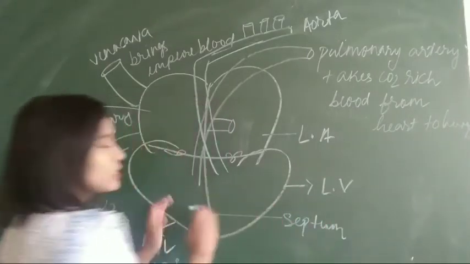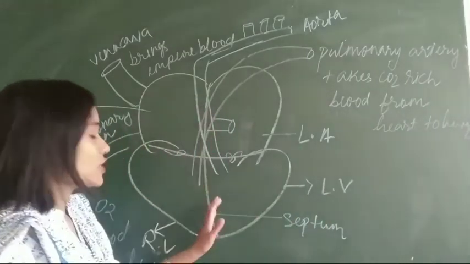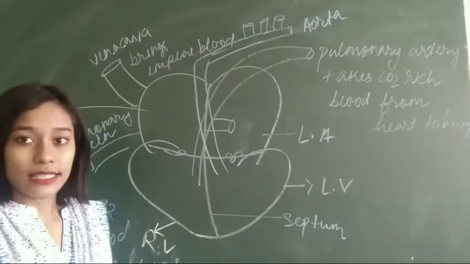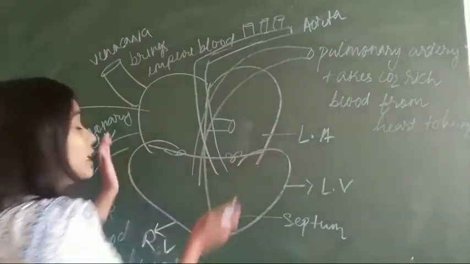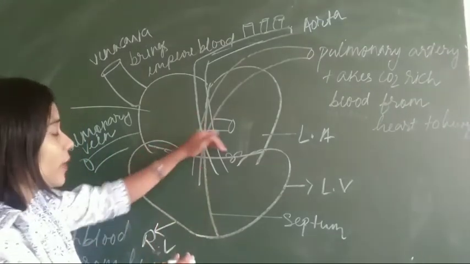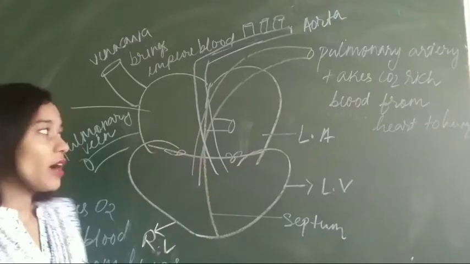Septum. The heart is divided into two parts by a partition called the septum. Now, again it is divided into left and right sides. Now you see what happens. Again these two parts are divided into four parts.